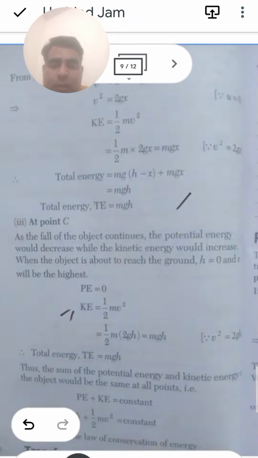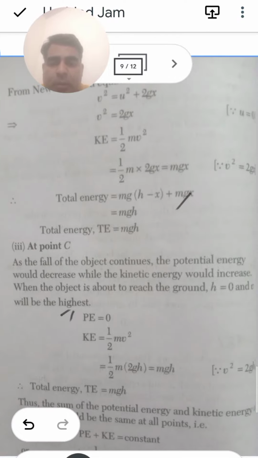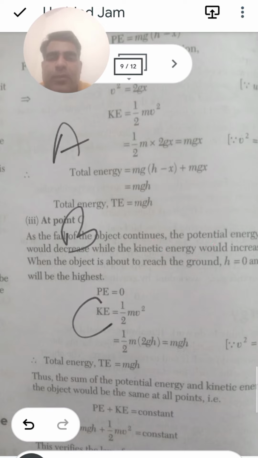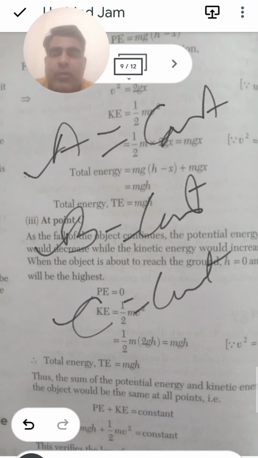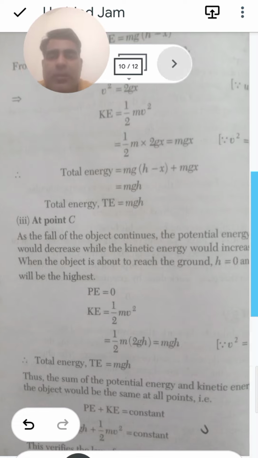So dear student, you can see over here that the total value at point number A, point number B and point number C will be equal to a constant. Here also it is constant, here also it is constant. So the total value will be equal to how much? From here, from here, from here, it is mgh, here also it is mgh, and here also it is mgh. So at point A, point B and point C, the total value will be equal to mgh.